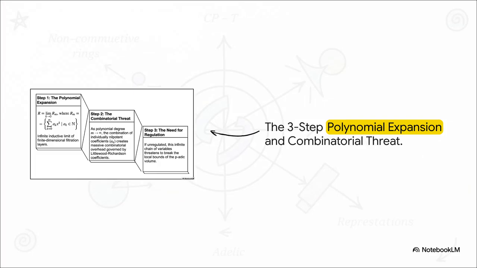All right, so we've handled the core ring, but what happens when we introduce polynomial extensions? As you can see in step 2, as the polynomial degree m approaches infinity, the combination of these individually nilpotent coefficients creates massive combinatorial overhead. Left unregulated, this infinite chain of variables is a huge threat. It would totally break our local p-adic bounds.